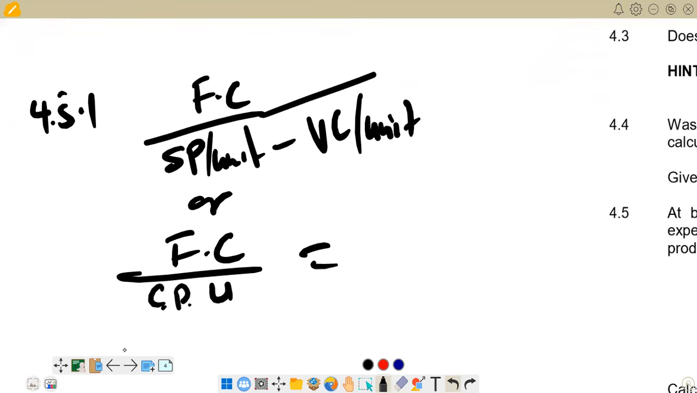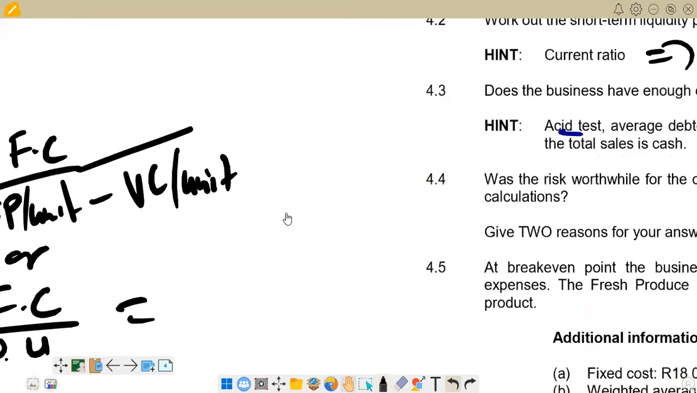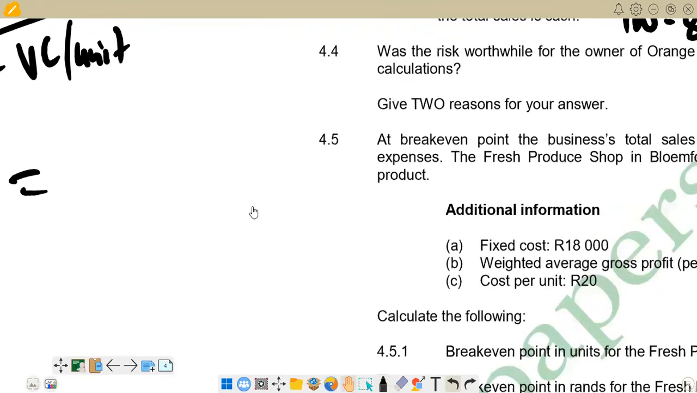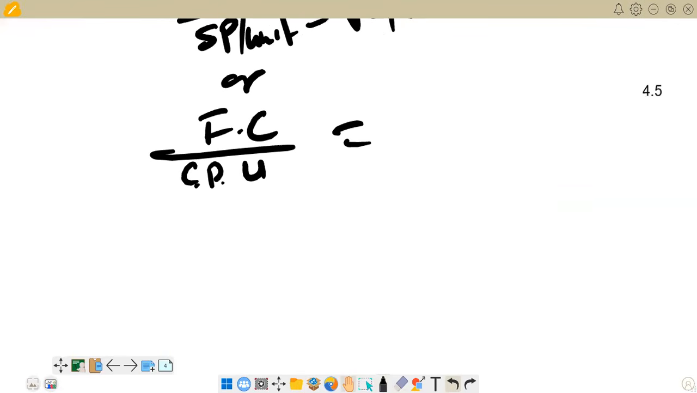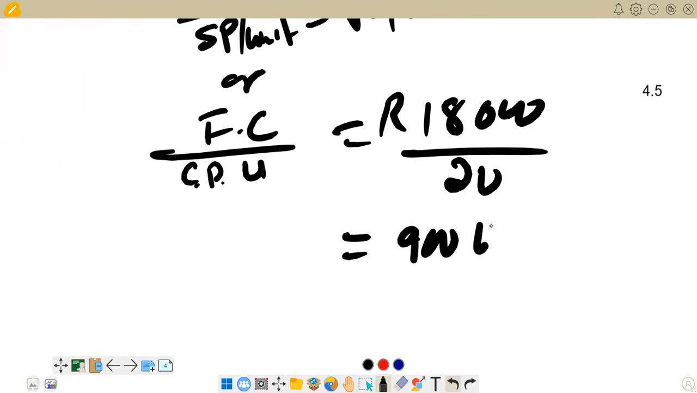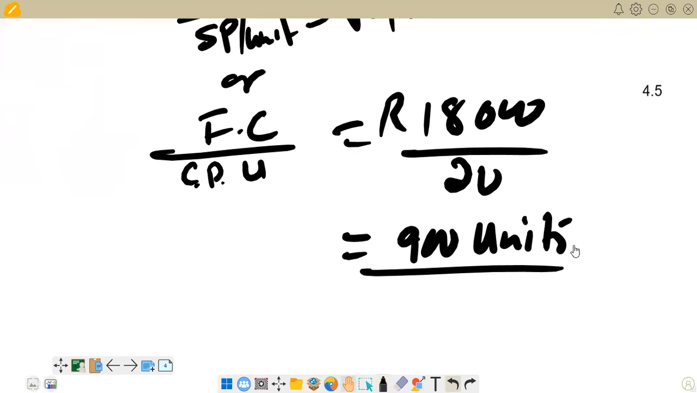So in this case we can go to the information that we are given. You see that we have got a fixed cost of 18,000. Then the cost per unit is 20 rands. So here we are saying 18,000 divided by 20. Then the answer that we are going to get will be the number of units. And if you calculate that, you're supposed to get 900 units.